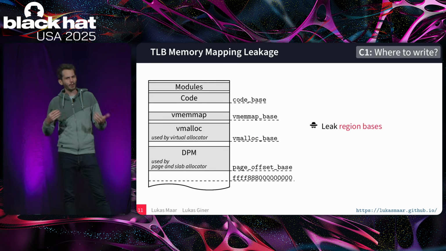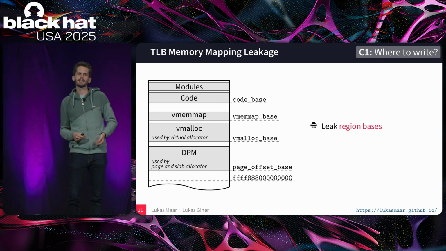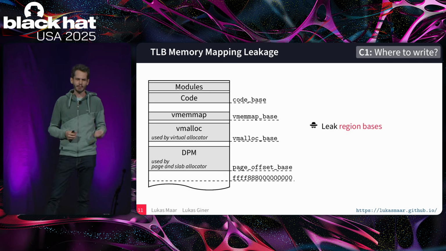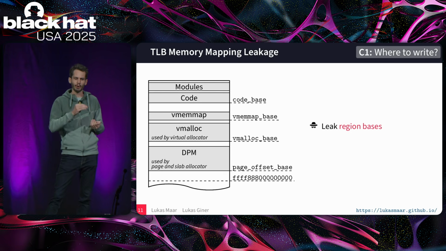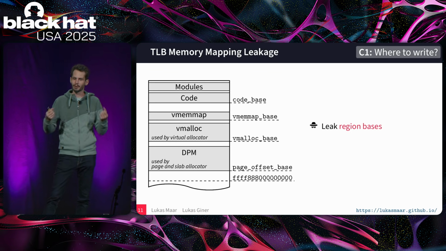All right, and so now that we have this, we can try to leak the region bases for the kernel memory. So the kernel organizes its memory something like this, where it has regions for the direct physical map, vmalloc, vmemmap, code, and modules. And all of these have randomized offsets between them. And so for exploitation, it would be nice if we know where all of these start. And we can find this start by using our mapped or unmapped distinguishing primitive.